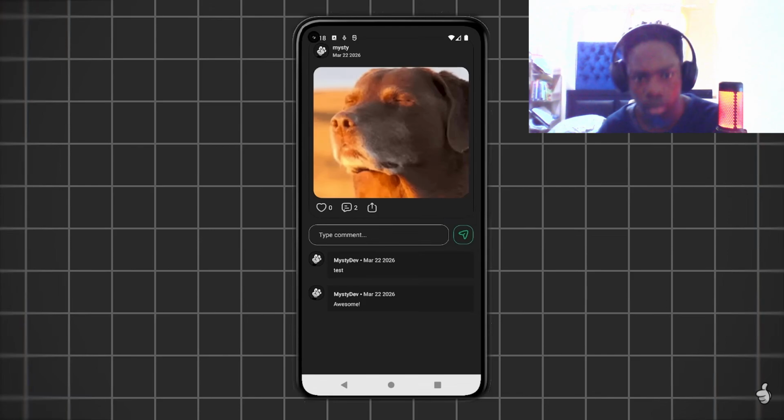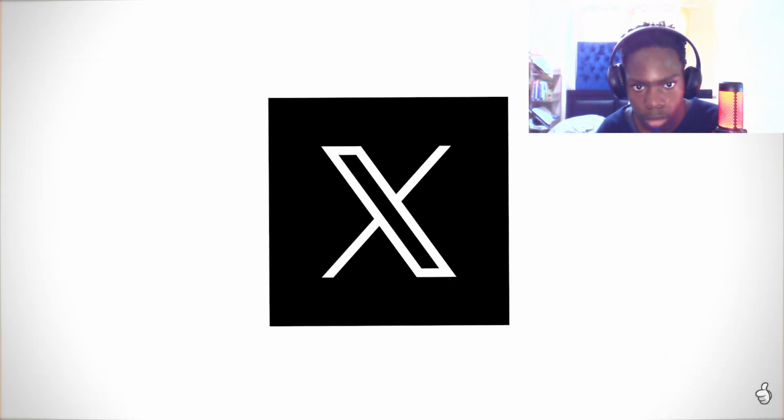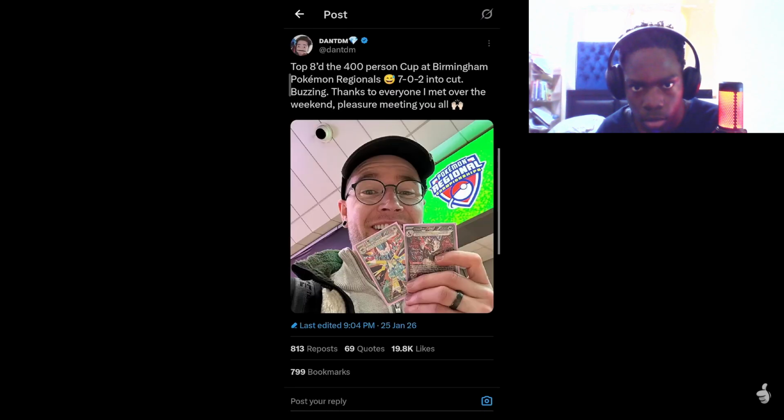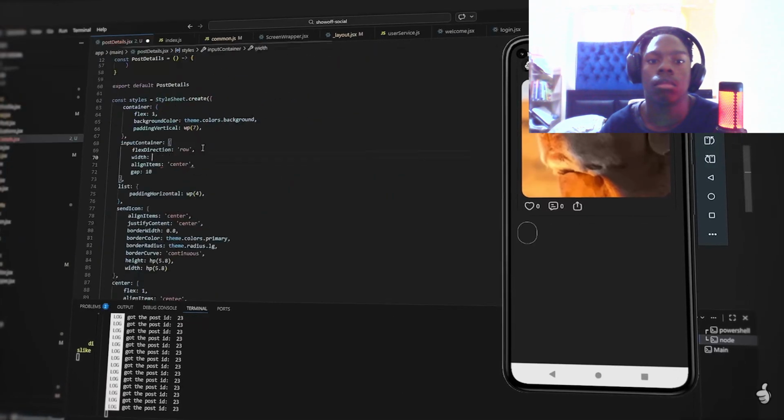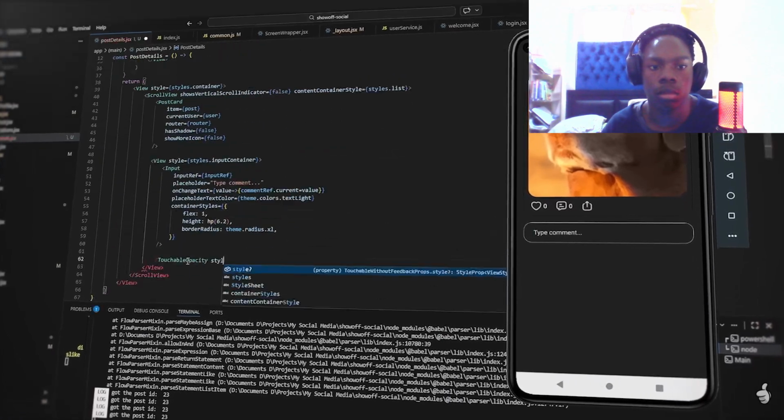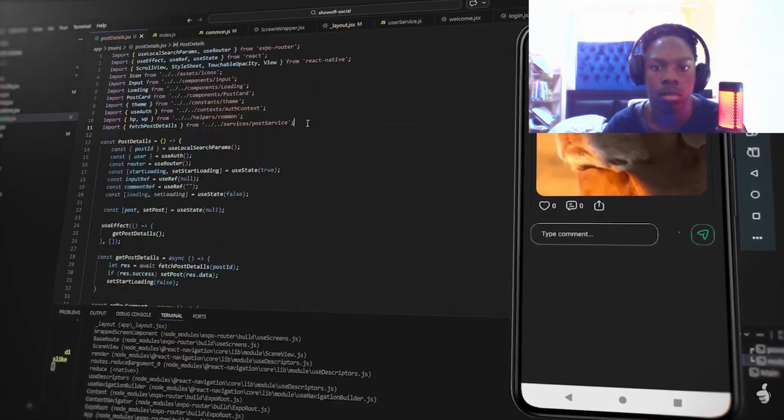Now, comments work a bit differently. I want to recreate how Twitter handles them. When you press on a post, it takes you to a new screen focused on that specific post, with all the comments displayed underneath, and an input field to write your own. So I'll create a separate screen where the postcard is shown at the top, and right below it, there's an input field for writing a comment.